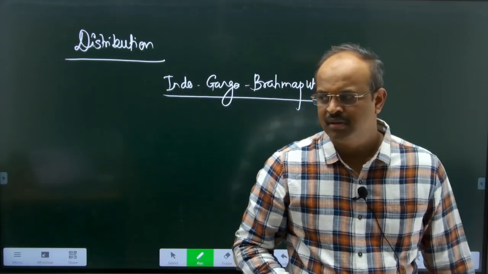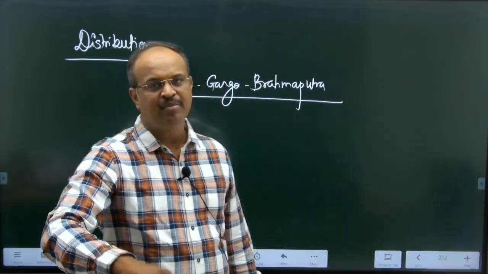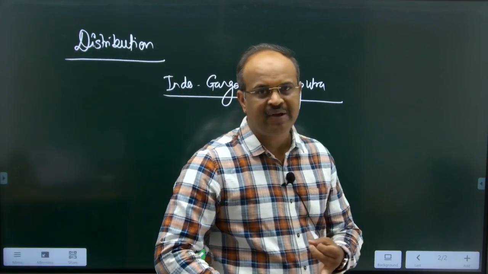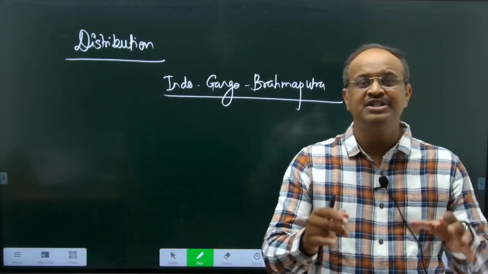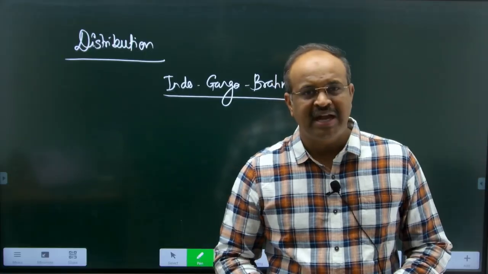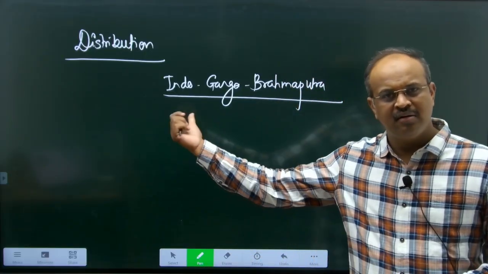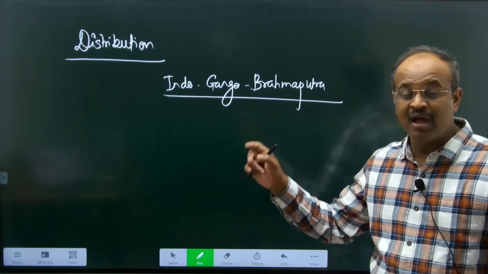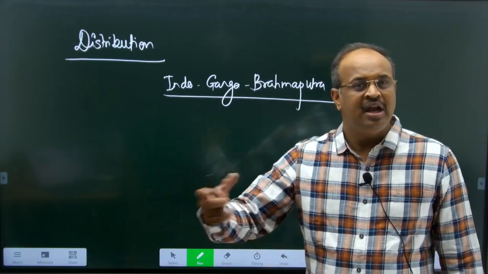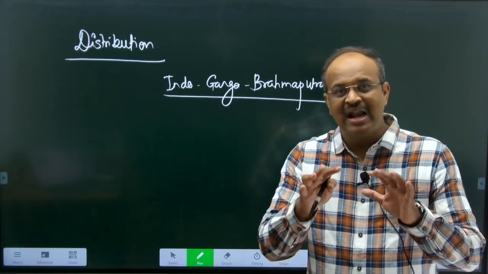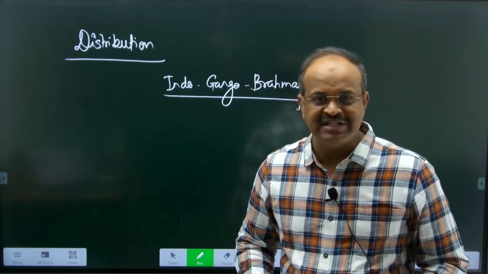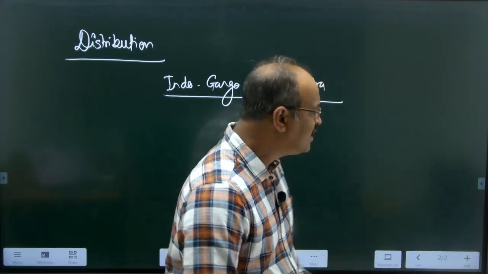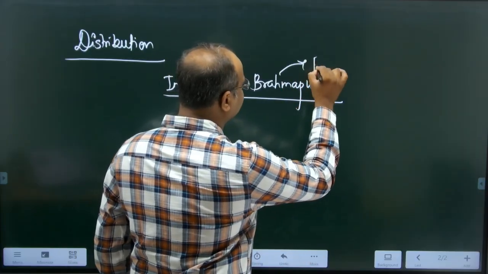Why? Because the Indus, Ganga and Brahmaputra rivers originate from the Himalayan region. Ganga is from Gangotri, which is completely in India, but the Indus and the Brahmaputra originate from the Tibet region. Because of that they flow throughout the year. These rivers are perennial in nature.